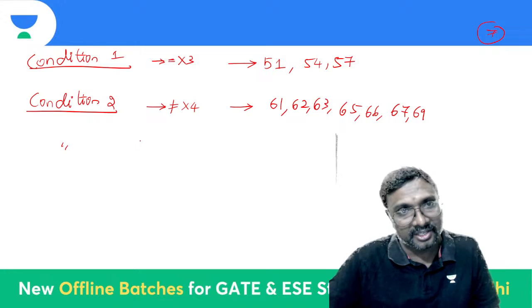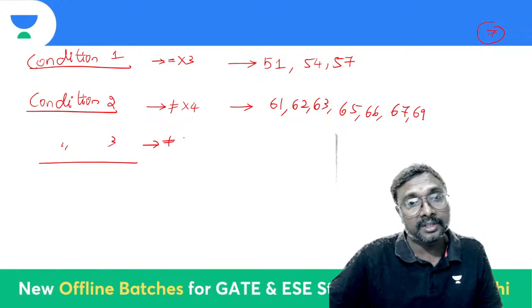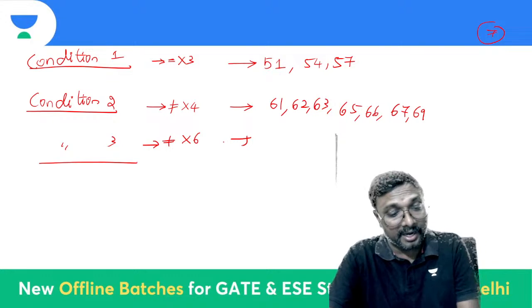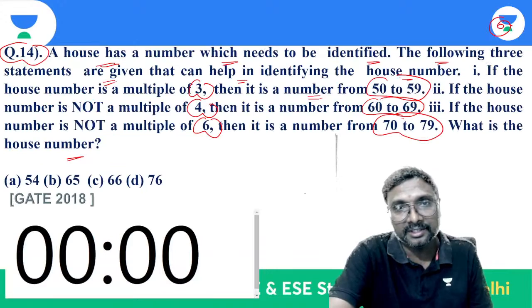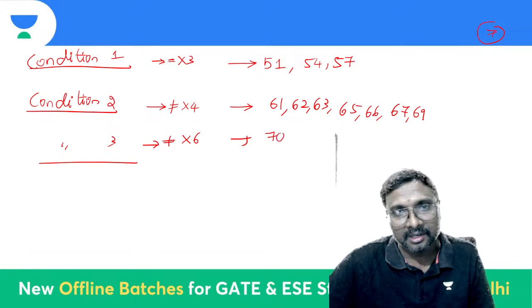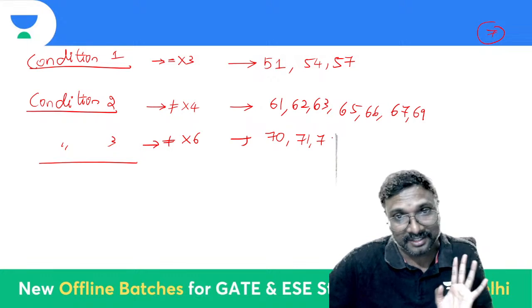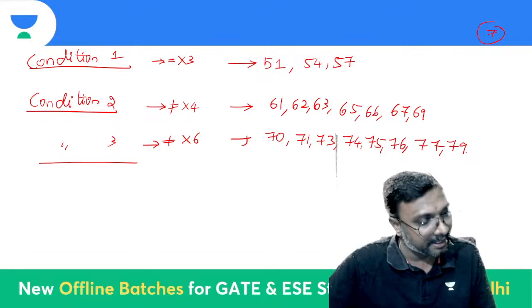And condition 3: it should not be a multiple of 6, and the number is between 70 and 79. Which ones are not multiples of 6? 70, 71, 72 is a multiple of 6. 73, 74, 75, 76, next is 77, next is 79. If you just observe.